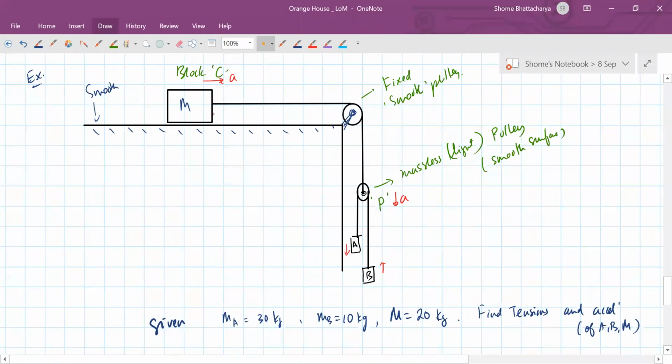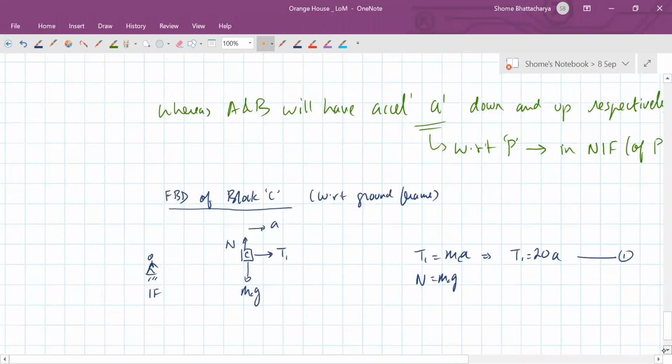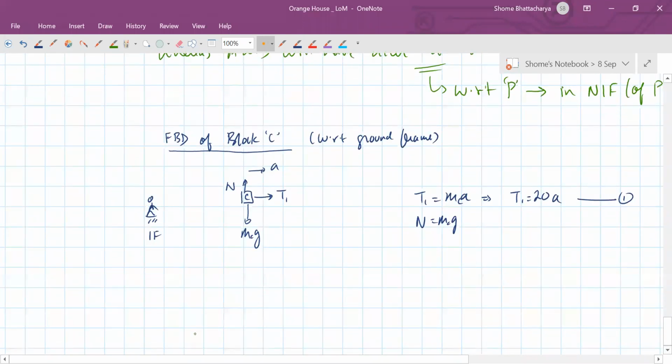Also, let us say the tension in this string is T1, and the tension in this string is T2, because this is a different string, so its tension will be different. The tension is uniform throughout a particular string, but two different strings will not have the same amount of tension. So that is why this is like this.